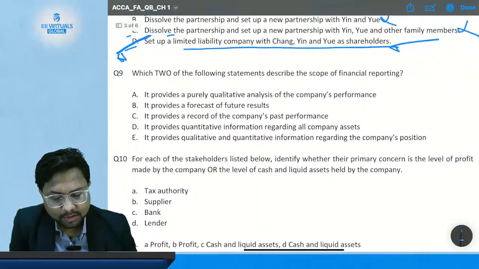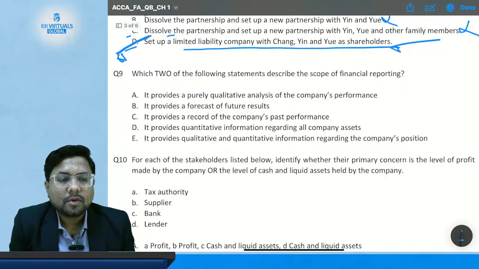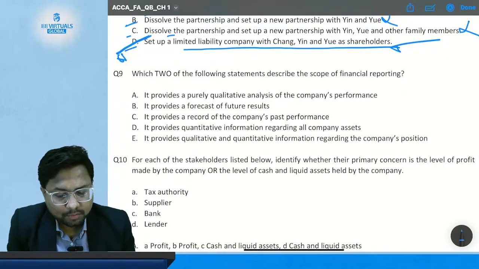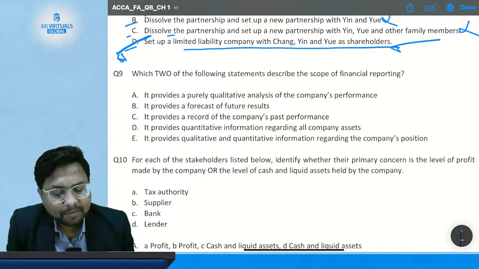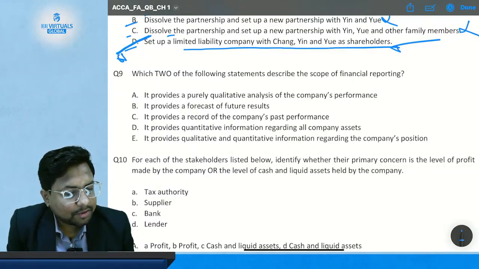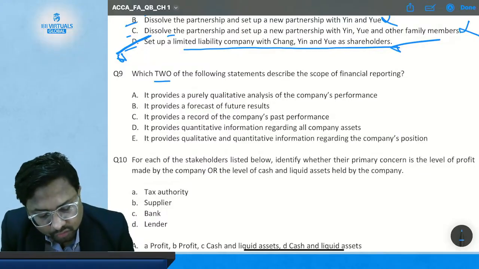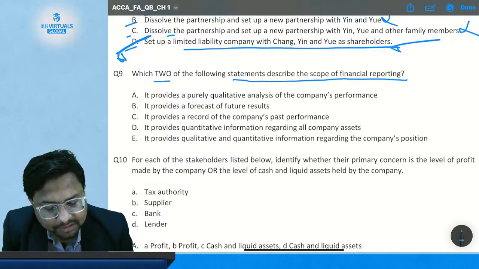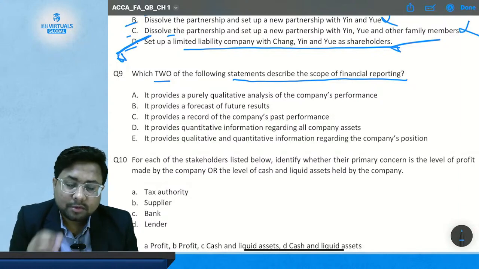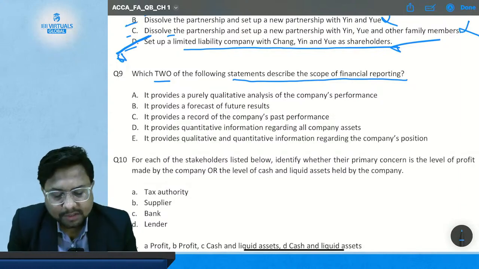Now comes question number 9. Which two of the following statements describe the scope of financial reporting? You have to tell which of the two following statements describe the scope of financial reporting. You have to choose the correct two statements which are correct.